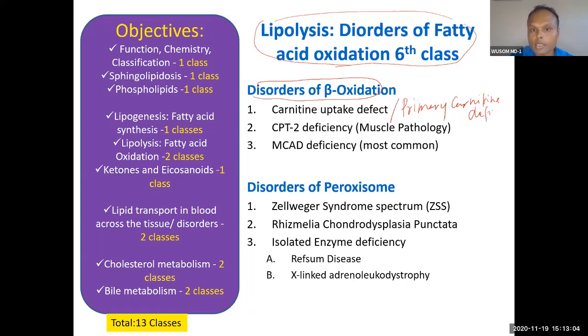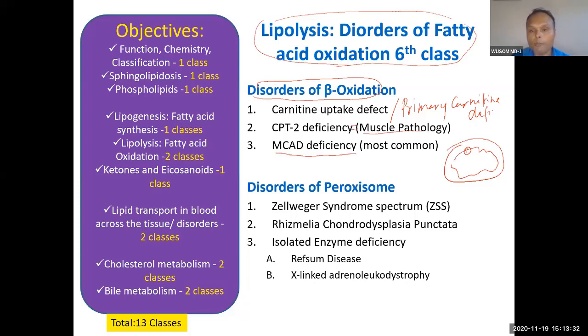Then the second disorder is carnitine palmitoyl transferase 2 deficiency. This is present in the inner mitochondrial membrane. What happens with this defect? It is most often related to muscle pathology, so most patients come with muscle pathology. CPT2, muscle pathology, just remember. MCAD is the most common fatty acid oxidation disorder, so we will talk about MCAD deficiency.